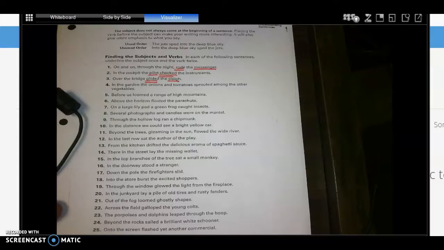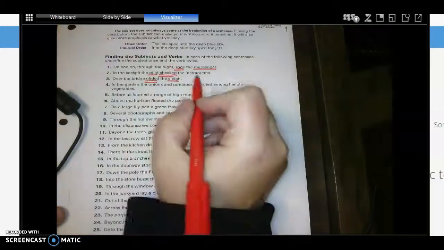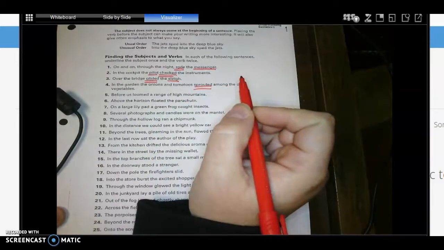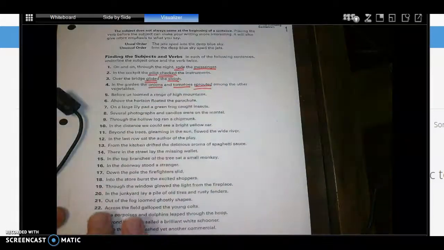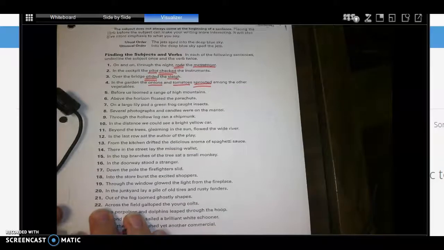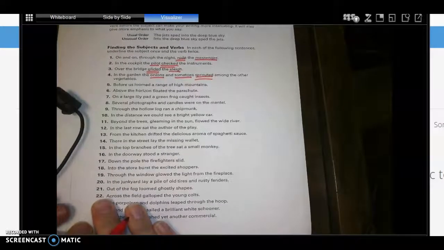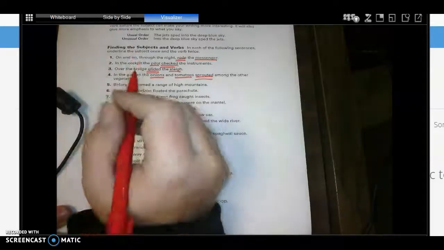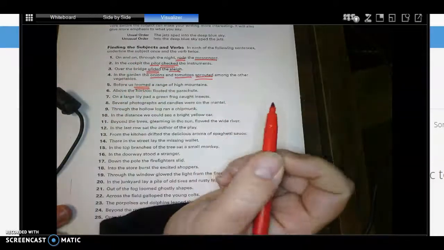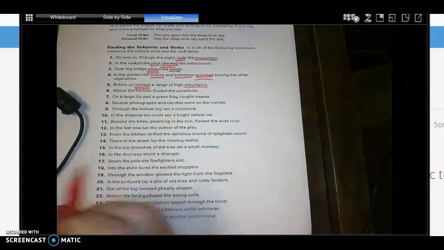Number 4, "In the garden, the onions and tomatoes sprouted among the other vegetables." So we have sprouted as our verb, and then who or what sprouted? You have tomatoes and onions as our subject there. It has a compound subject. Number 5, "Before us loomed a range of high mountains." Okay, hopefully you have your verb, right? Loomed. What loomed? Mountains. Okay.